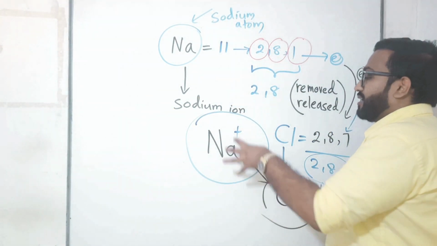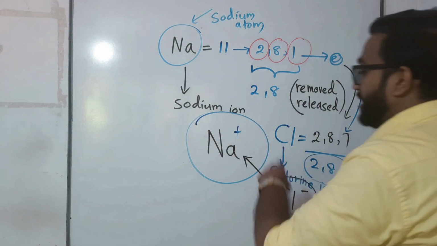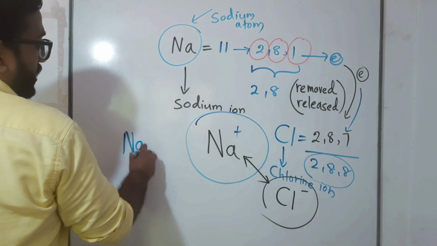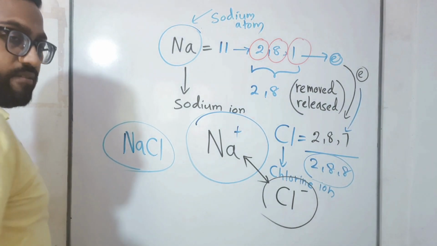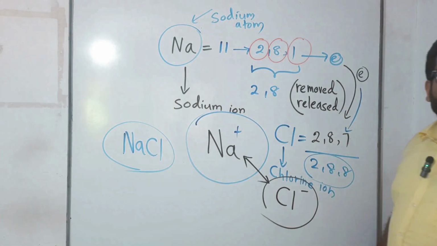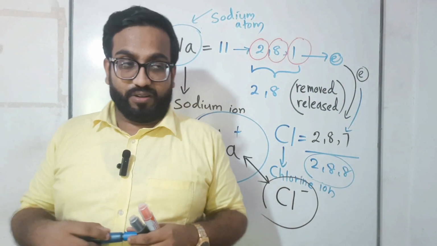So that's why the sodium plus ion and the chlorine minus ion make a chemical bond, and finally they make the compound NaCl. This compound is made of sodium plus and chlorine minus ions, so that is known as an ionic bond.